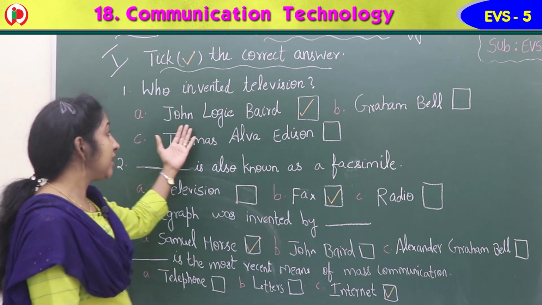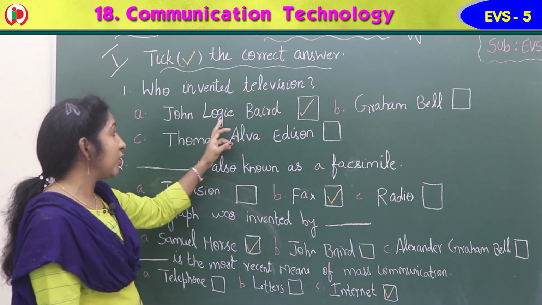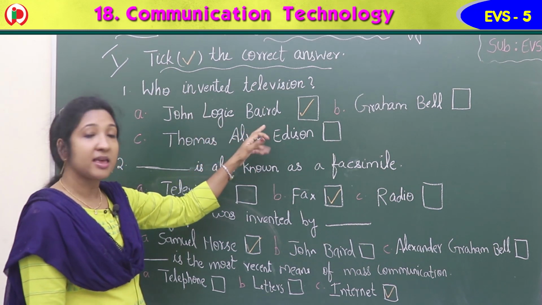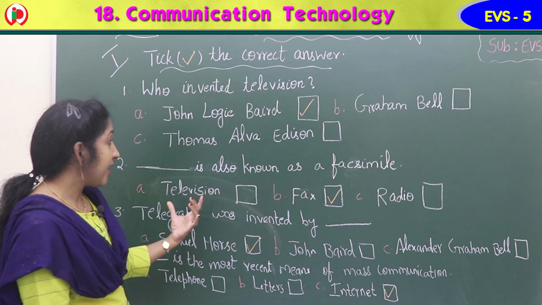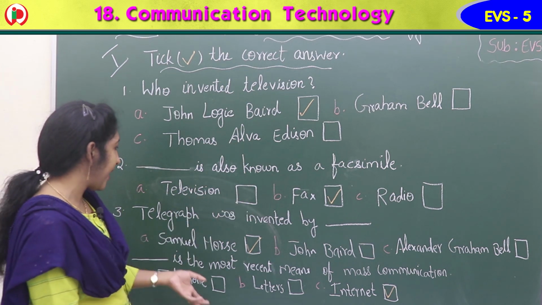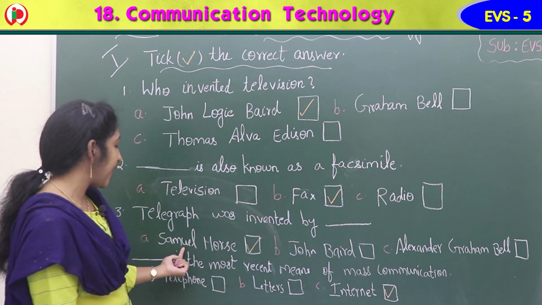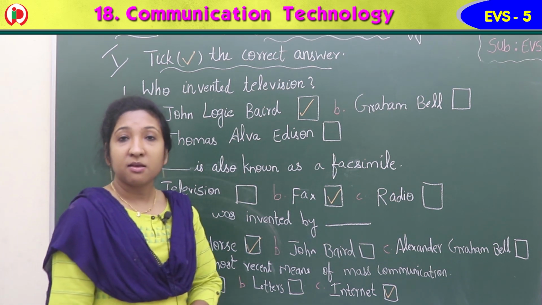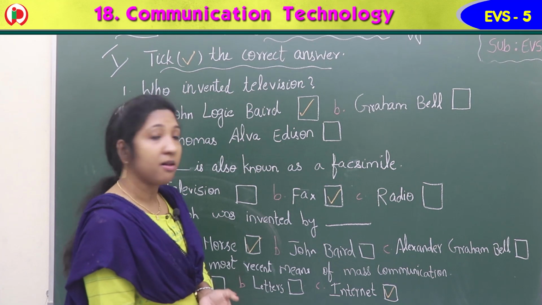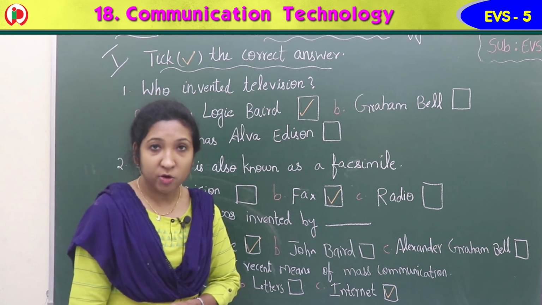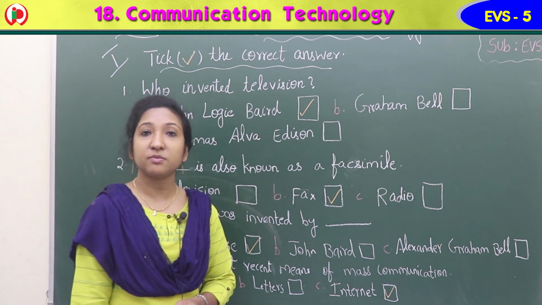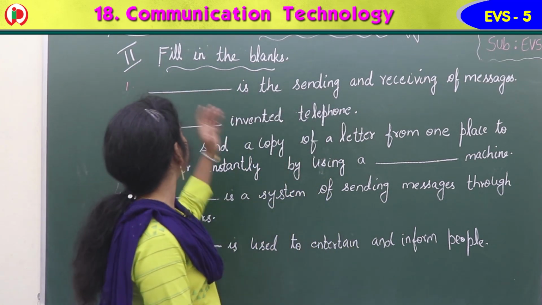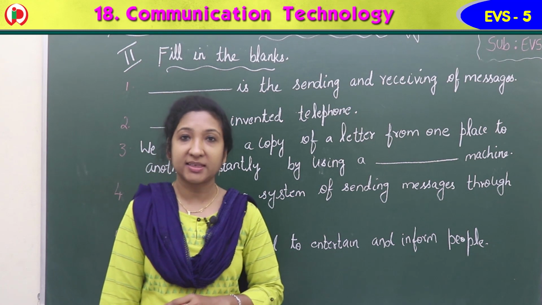And children, learn the spelling properly. John Logie Baird. John, Logie, John Logie Baird. Then fax, you know, FAX. Samuel Morse, SAMUEL MORSE. So each spelling, the inventor spellings and all, learn it properly. Okay children? Yes. Children, so our next exercise in the workbook is exercise 2, fill in the blanks.